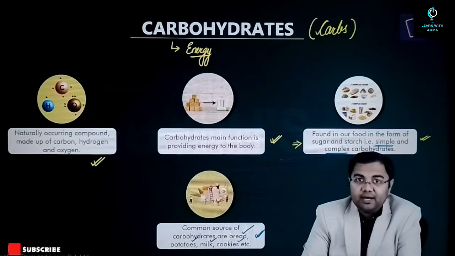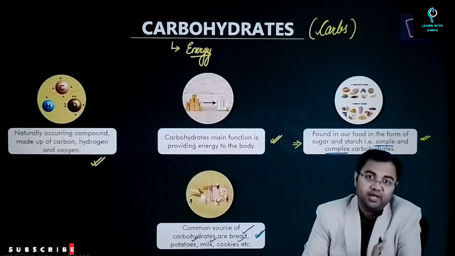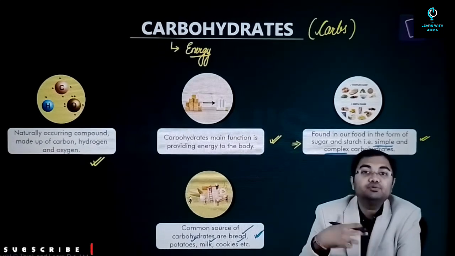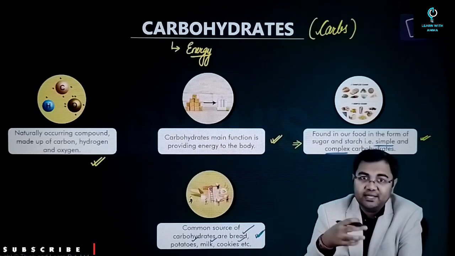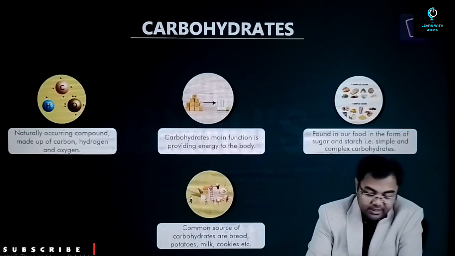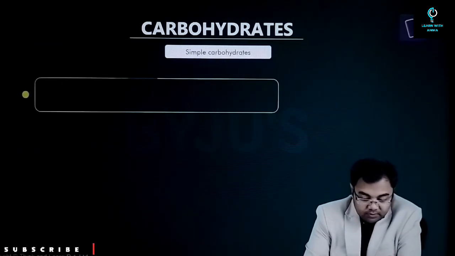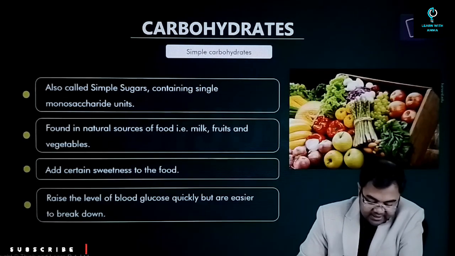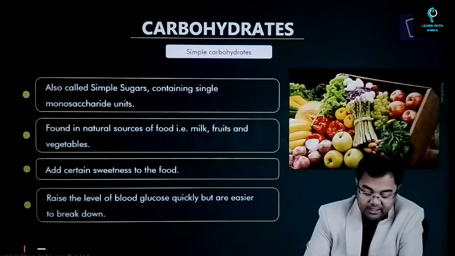So we require carbohydrates to provide energy to our body. But excess of carbohydrates leads to overweight or obesity. Why that happens, we'll have a discussion on that as well. So carbohydrates, there are two types, one which is simple carbohydrate and the second one which is complex carbohydrate.